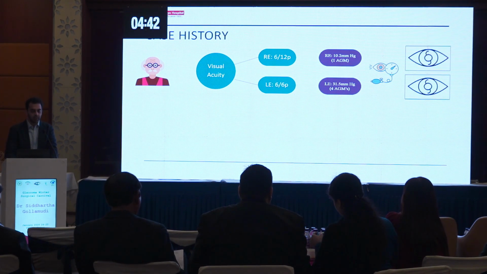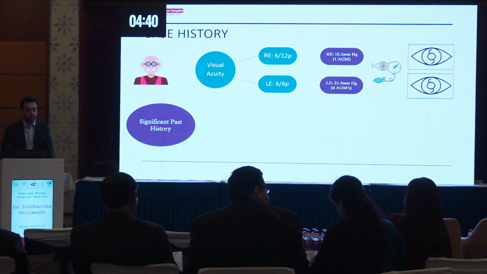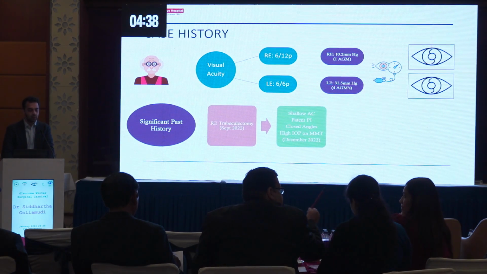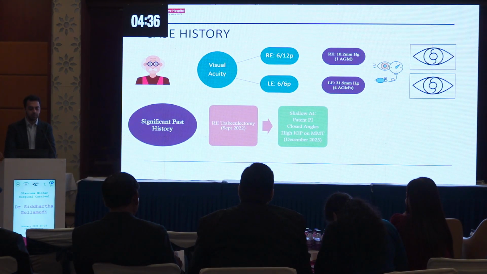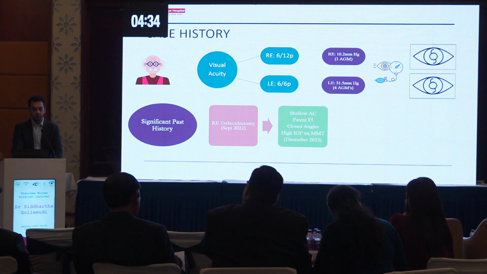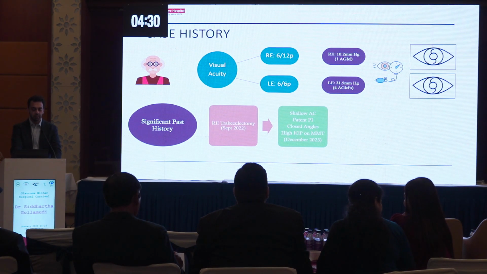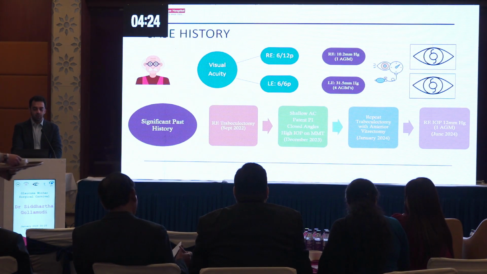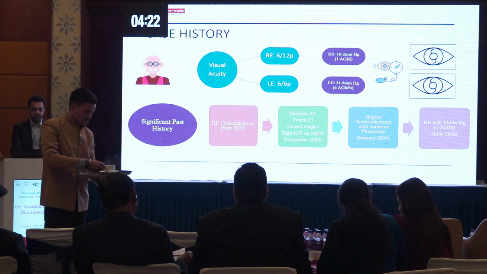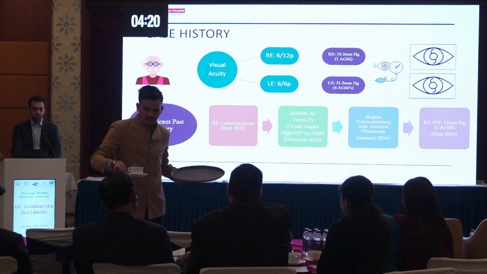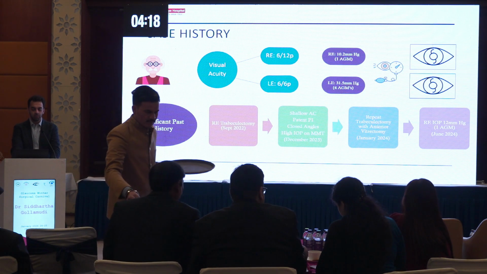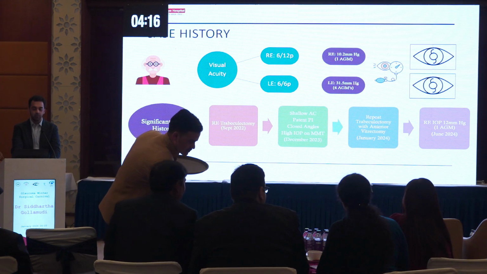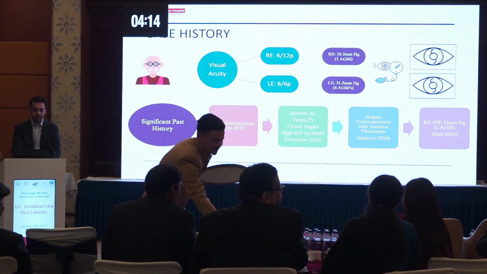The patient was pseudophakic in both eyes, and significant past history included that he had undergone a right eye trabeculectomy in September 2022, following which documents noted that he had a shallow anterior chamber, though he had a patent PI, closed angles, and a high intraocular pressure on maximal medical therapy. So for that, he had undergone a repeat trabeculectomy along with an anterior vitrectomy in January 2024, following which his intraocular pressure in the right eye was controlled at 12 millimeters of mercury on 1 medication.